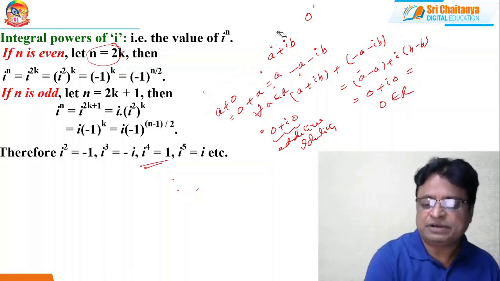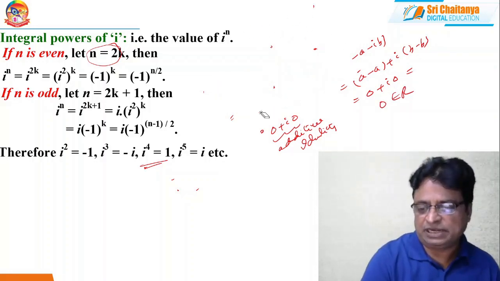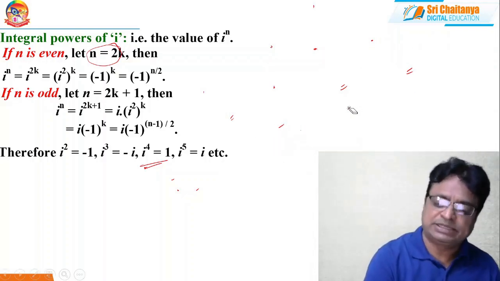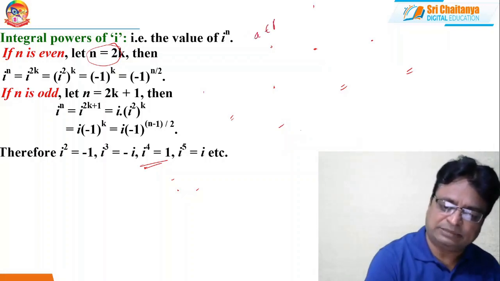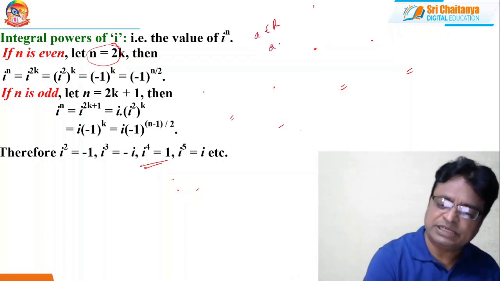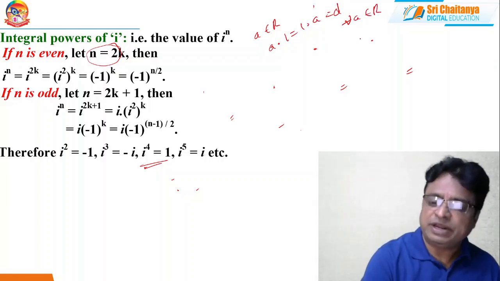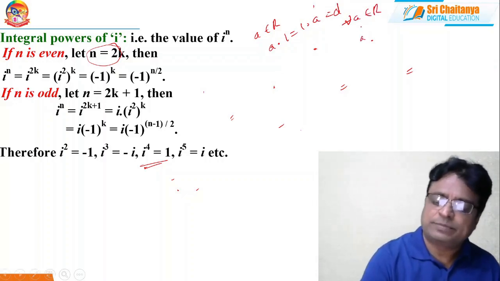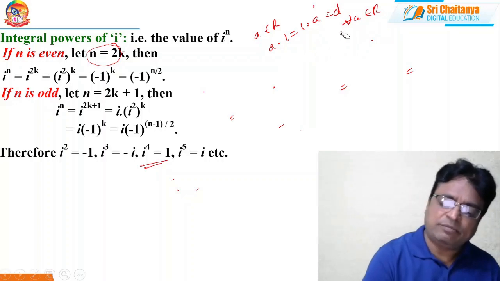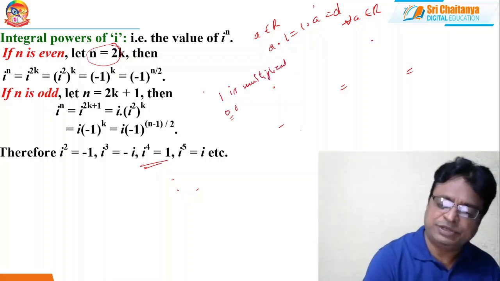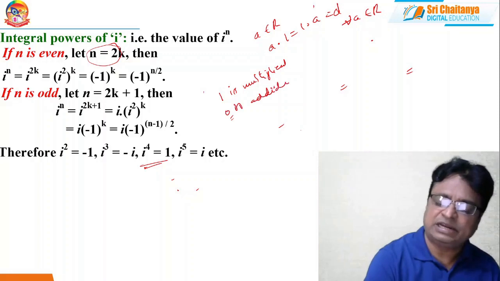Similarly, if dot is multiplication in the set of real numbers, then how can we define a multiplicative identity? If a is any real number, then the multiplicative identity satisfies a into 1 is equal to 1 into a equal to a. This is true for every a belongs to R. So 1 is called the multiplicative identity of real numbers, and 0 is the additive identity of real numbers.